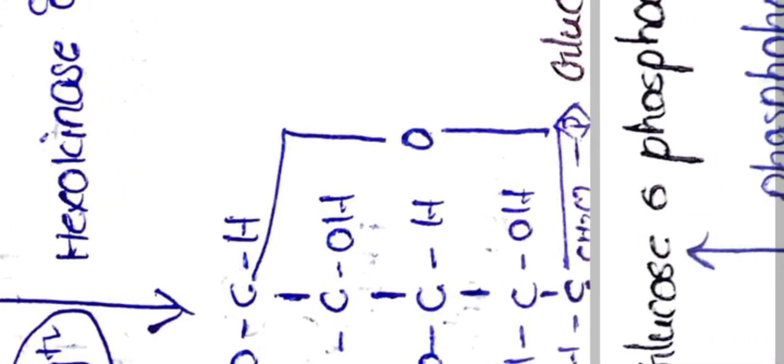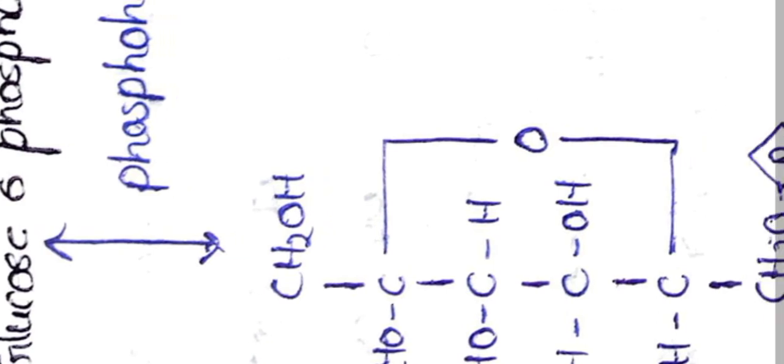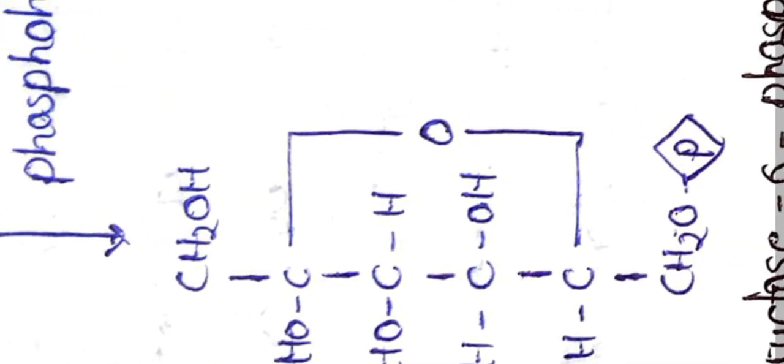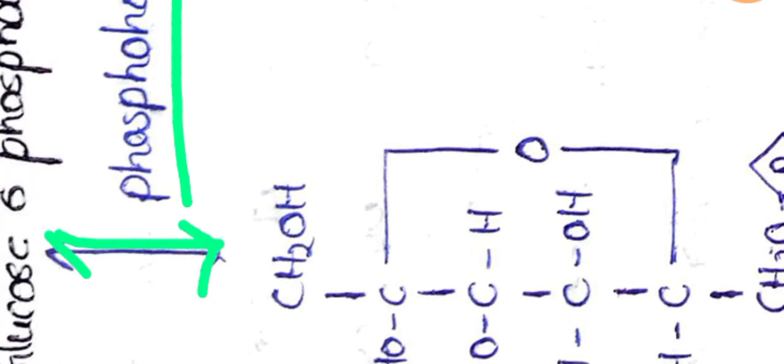After this, whatever glucose 6-phosphate is formed is converted into fructose 6-phosphate by the enzyme phosphohexoisomerase. And if you observe, this is a reversible reaction. That means glucose 6-phosphate can be converted into fructose 6-phosphate, and at the same time, fructose 6-phosphate can be converted into glucose 6-phosphate.